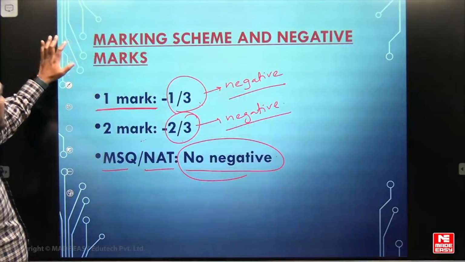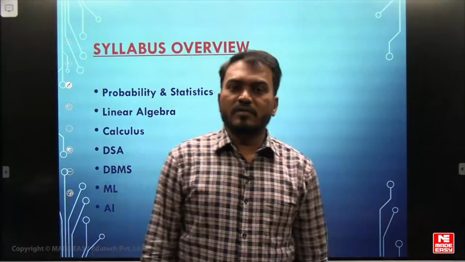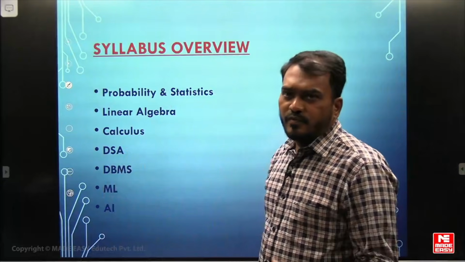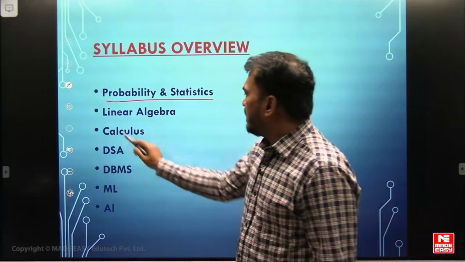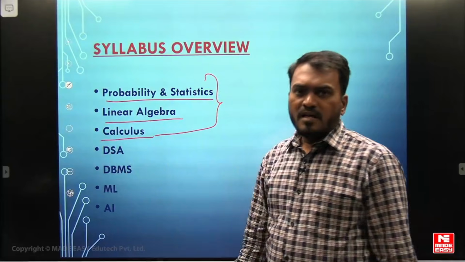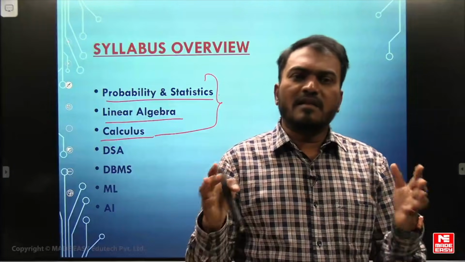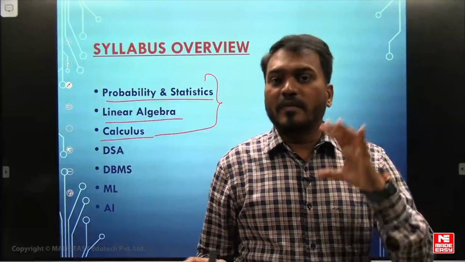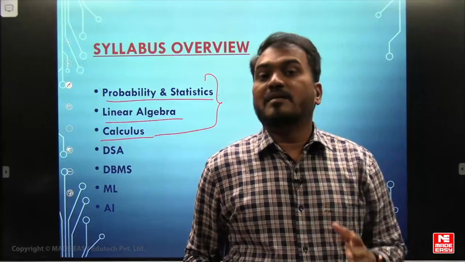Next, coming to the syllabus overview. I will show the entire syllabus in the slide, but before that, I will just give the overview. First, probability and statistics, linear algebra, and calculus, which is with respect to mathematics. In other papers, like computer science, electrical, or electronics, they have mathematics, but this paper focuses more on mathematics. The syllabus and the number of questions will be more in mathematics.